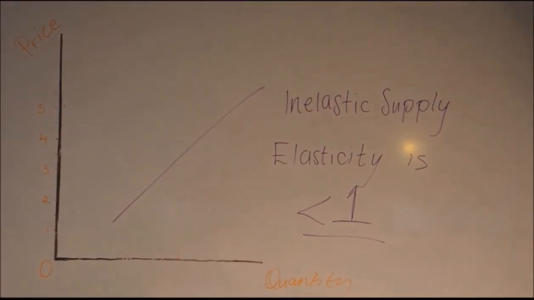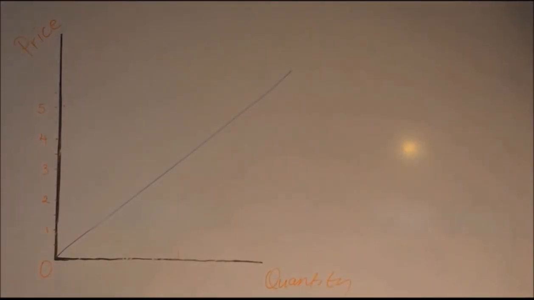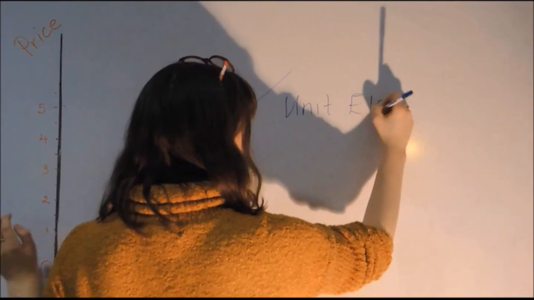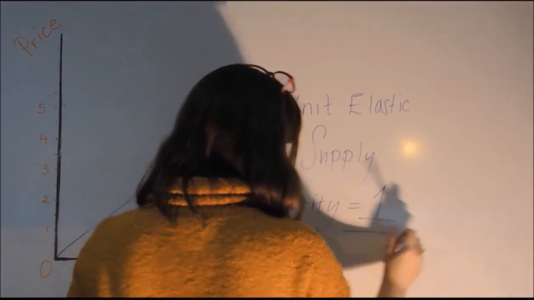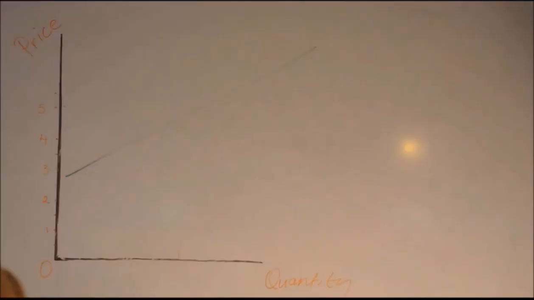Example 3. Unit elasticity supply. Elasticity is equal to 1. An increase in price is equal to an increase in quantity supplied. A 20% increase in price leads to an exactly 20% increase in quantity supplied.